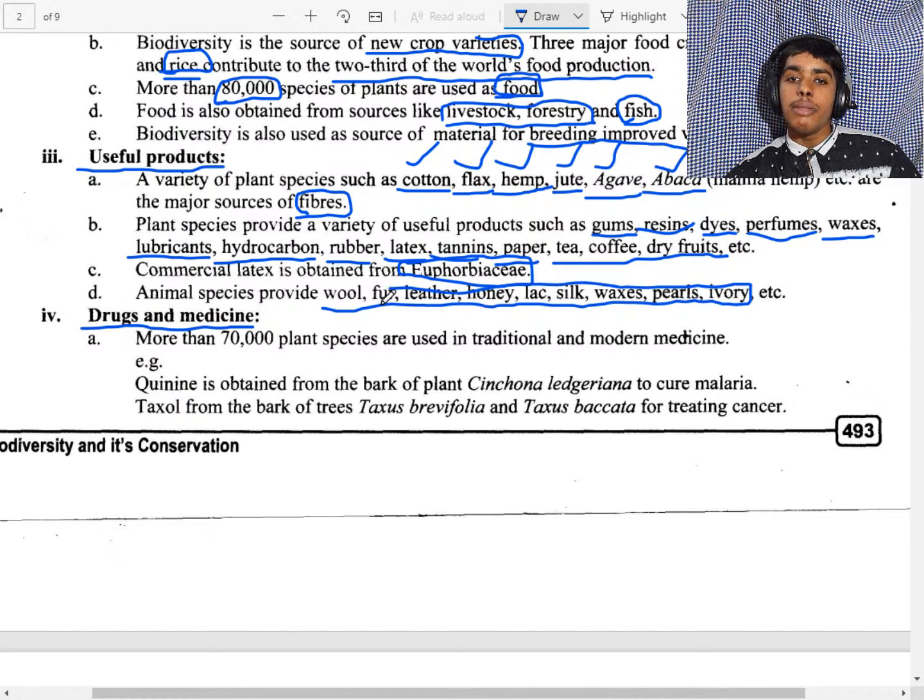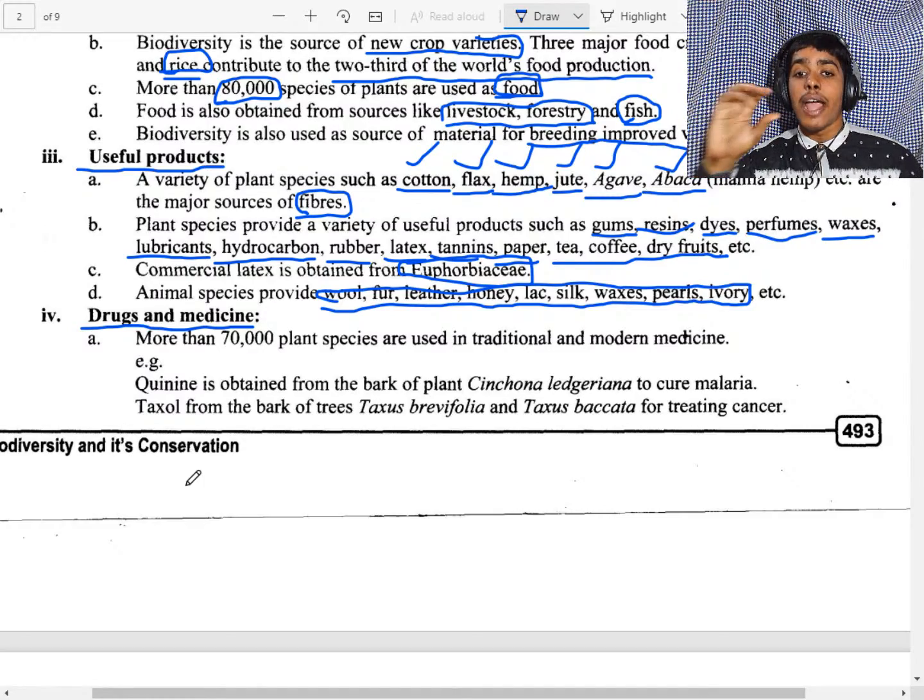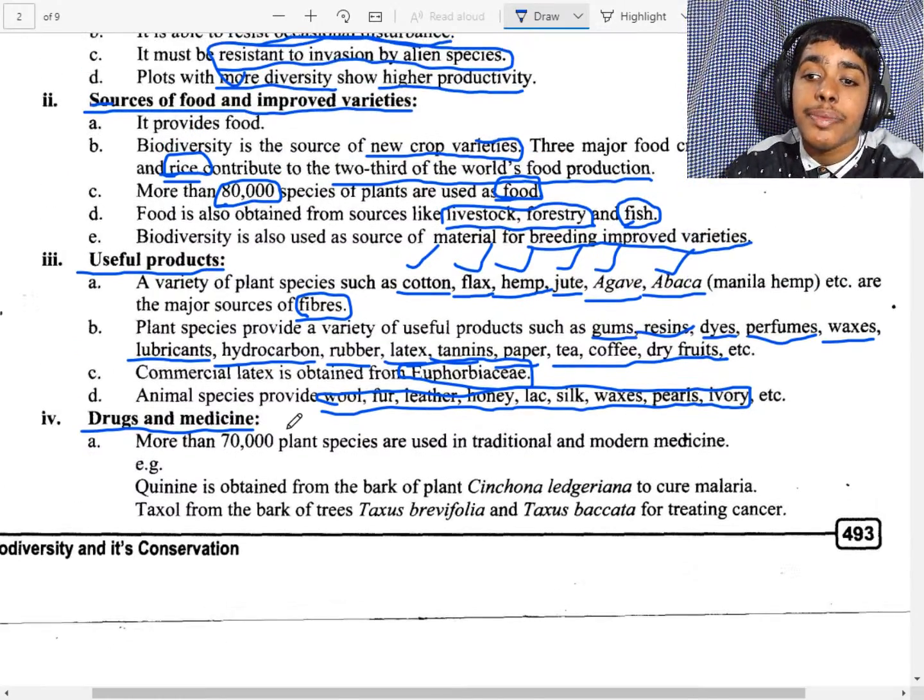And plants provide fibers, gums, resins, dyes, perfumes, waxes, lubricants, hydrocarbons, rubber, latex, tannins, paper, tea, coffee and so on. Drugs and medicines.